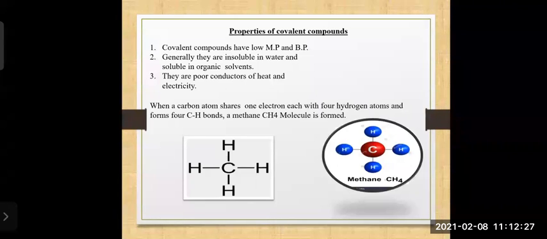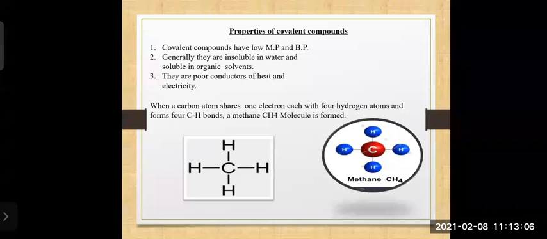So when a carbon atom shares one electron each with four hydrogen atoms and forms CH bonds, a methane molecule is formed. If you observe both figures, the left one and the right one, you will find there is only one carbon and there are four hydrogen atoms. In this way, a methane molecule is formed, and that is CH4.